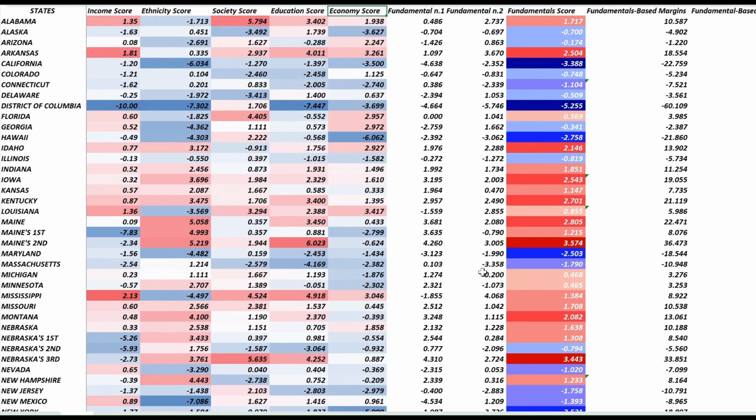When you look at the society score right here, the state of Arizona has a relatively Republican society score. The state of Georgia has a big society score. Again, you've seen that there was a big 5.5 religiosity score for Georgia. It actually got a 1.1. That's because Georgia is very young, so the young population made that up, all right, when you're talking about the society score. And of course, when you go here to Michigan, it's really the same. Michigan, not really religious, but very old, so it gets more Republican.